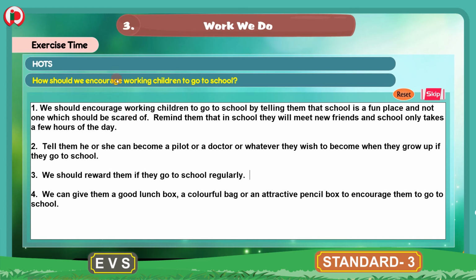So children, you can encourage the working children to go to school by telling them that school is a fun place and they can meet new friends and school only takes few hours of the day. And also you can tell them that they can become a pilot, a doctor or whatever they wish when they grow up if they go to school. And we should reward them if they go to school regularly. We can give them a good lunch box, a colorful bag or an attractive pencil box to encourage the working children to go to school. So this is about the HOTS section.